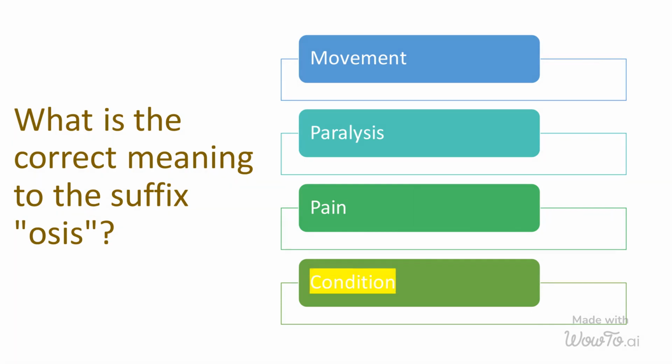Osis is a medical term commonly used as a suffix to describe a condition or a state of abnormality in the body. It is derived from the Greek word meaning condition or disease. Examples of medical terms using osis include osteoporosis, a condition characterized by weak and brittle bones, hypertension, high blood pressure, and gastritis, inflammation of the stomach lining. The use of osis helps healthcare professionals communicate specific medical conditions and abnormalities in a concise and standardized manner.